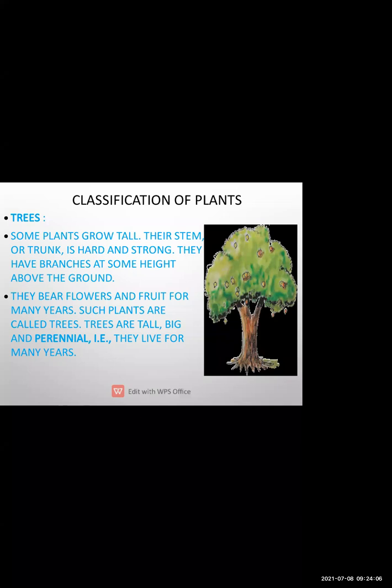The example I have given you is the mango tree. A tree is called a perennial plant. Why is it called a perennial plant? Because trees live for many years. A tree has a long life, so these trees are called perennial trees.